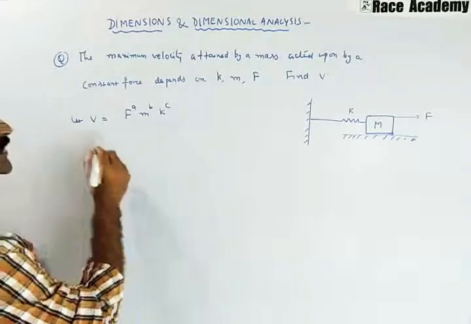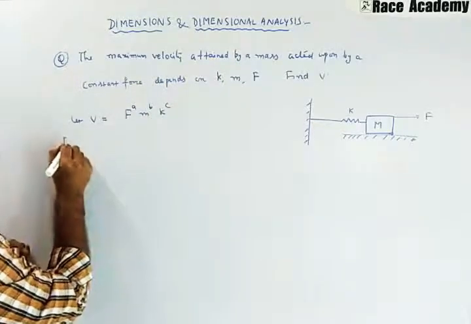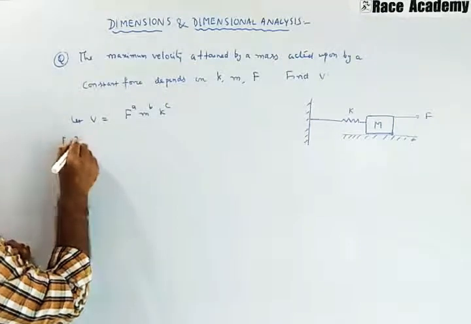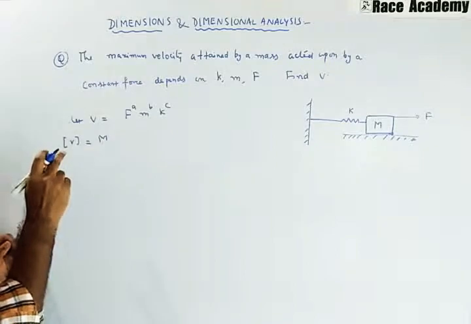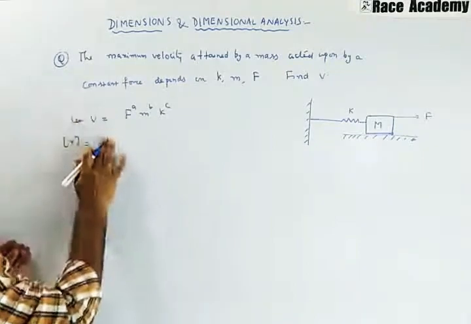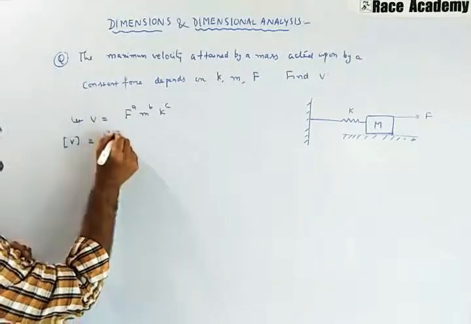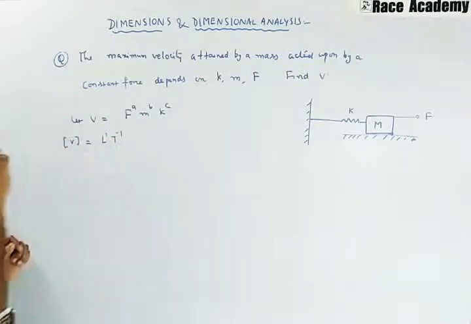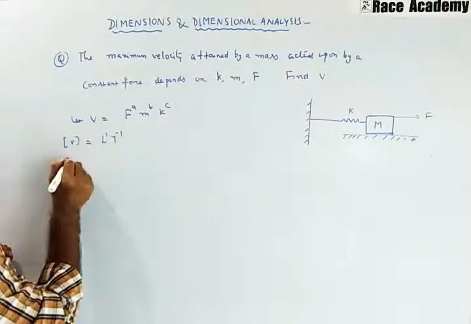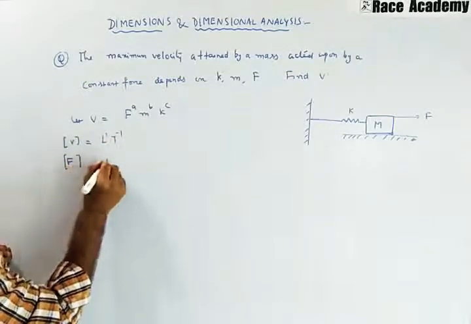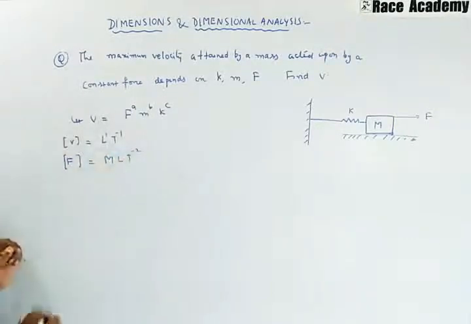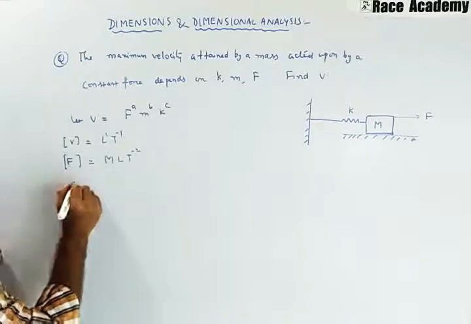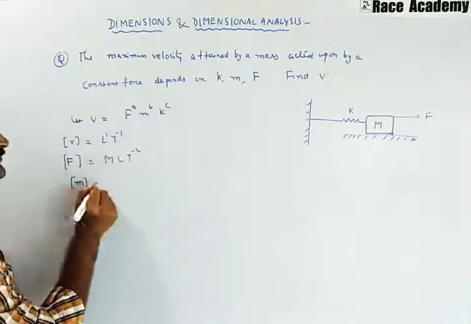Now we will write what the dimensions are. V is equal to L power 1, T power minus 1. And what is force? That is M power 1, L power 1, T power minus 2. What is the mass M?